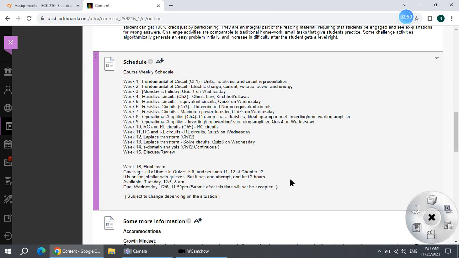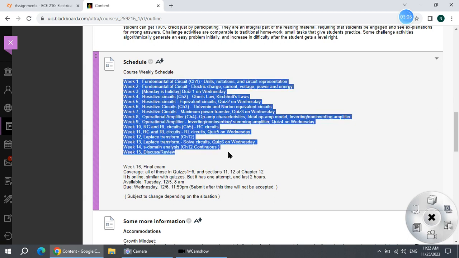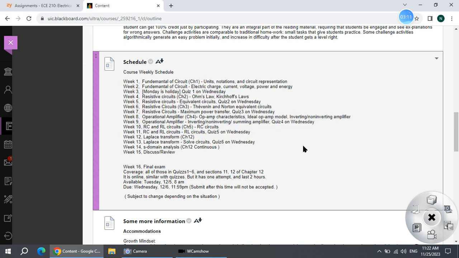Yeah, and then the coverage. All those of quiz 1 to 6 and sections 11 to 12 of chapter 12. So we will cover all of these. And okay, so this is generally about the exam.